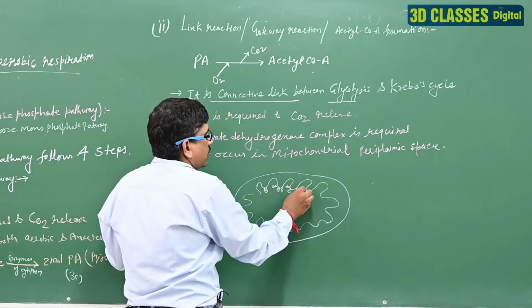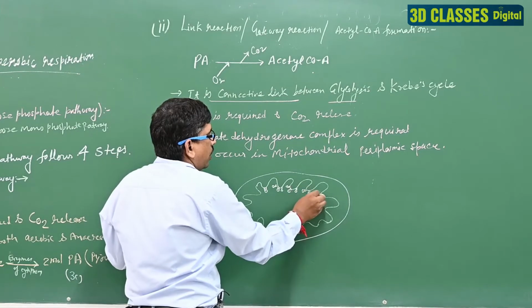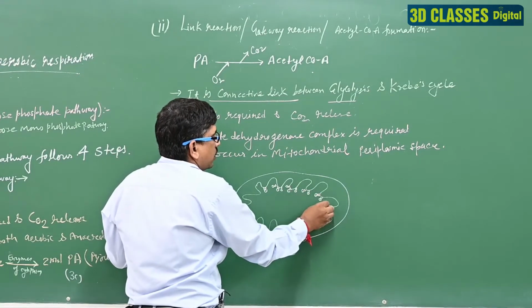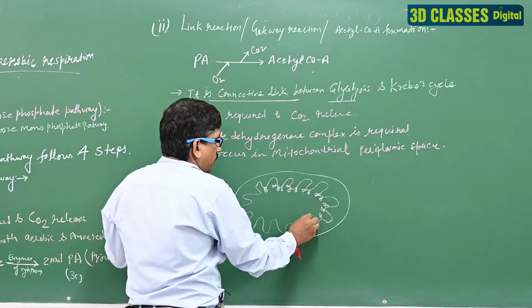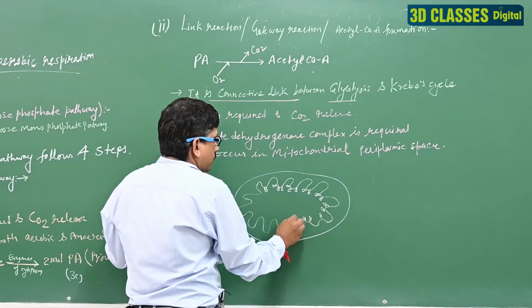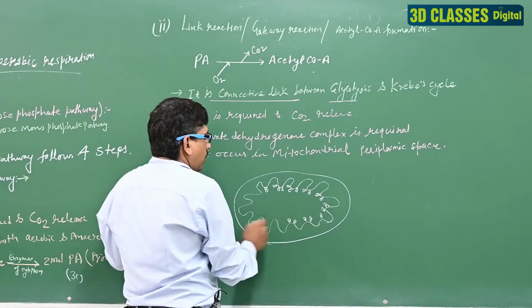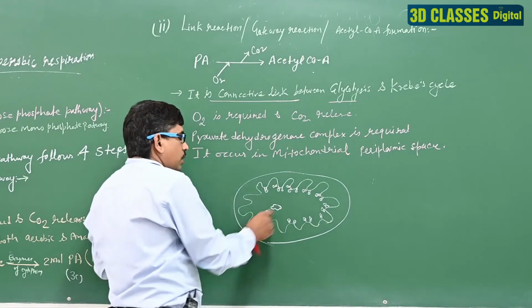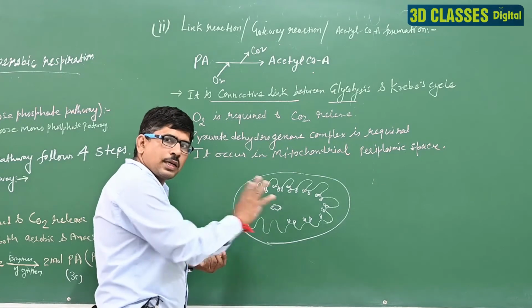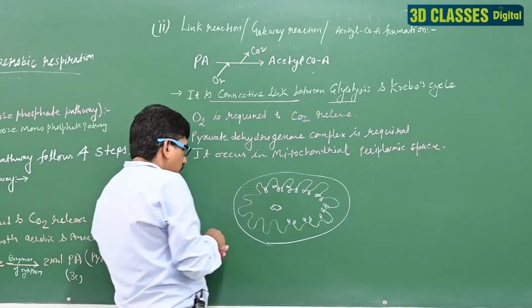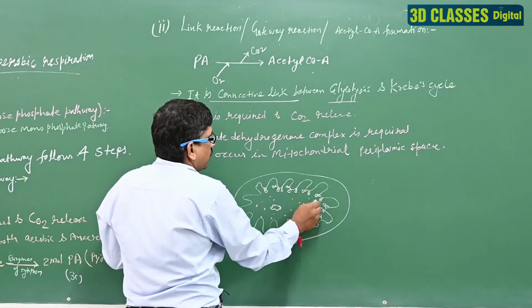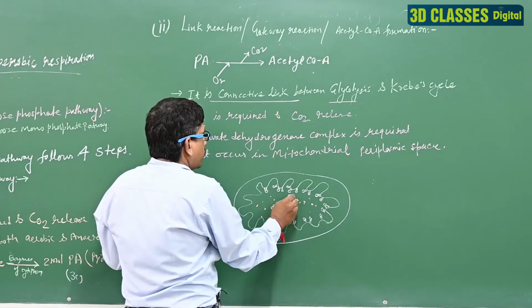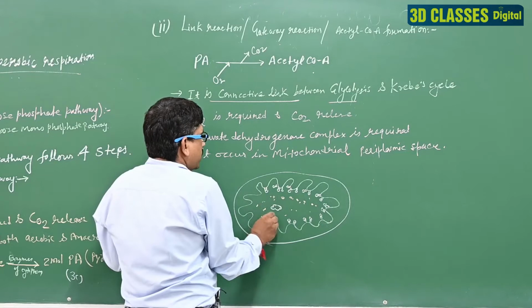We have discussed this structure of the mitochondria in detail in 11th class. We discuss here also. It is the DNA of this. Clear? A general structure of the mitochondria here, and it is the matrix and some molecules of the ribosome, 70S ribosome, are present here.